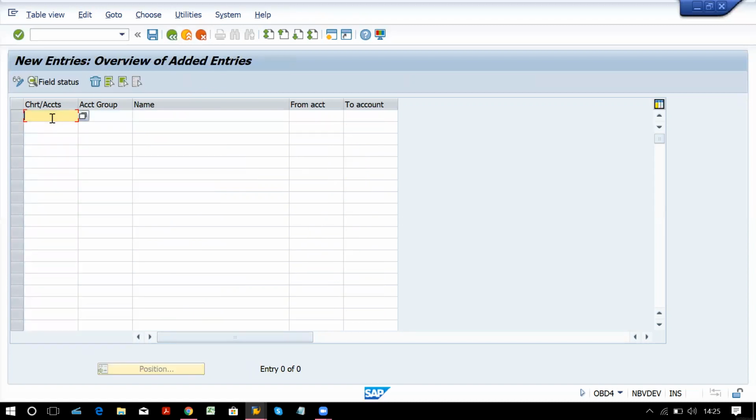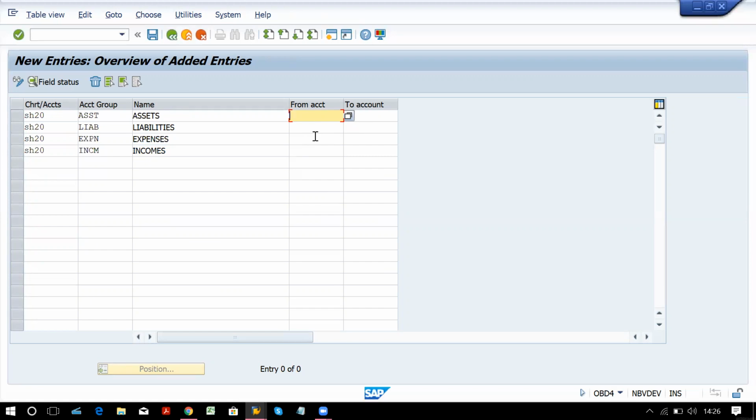Now you have to give your chart of accounts code and account group. Now we have to give a short name. Four digits are allowed: asset, liability, expenses, and incomes. And the full name we have to give. And then we have from account to account. Now here you have to give the number range.